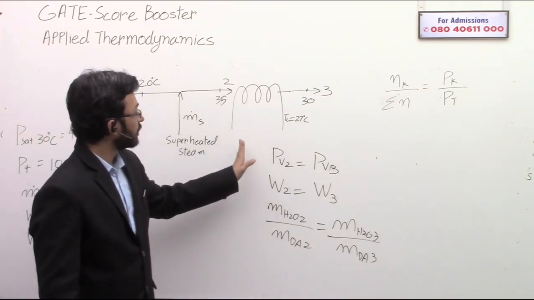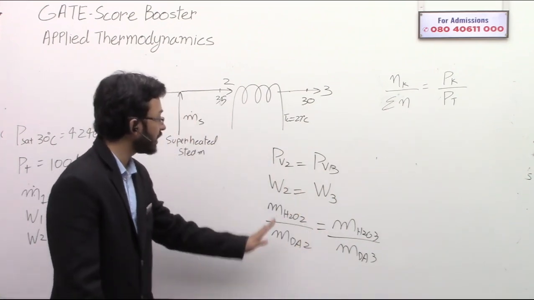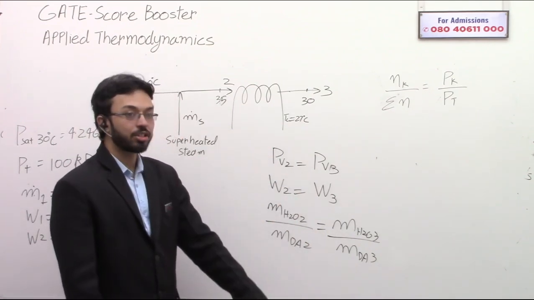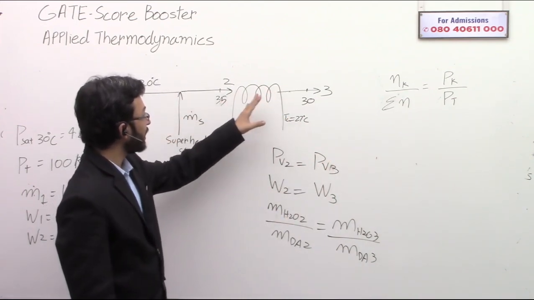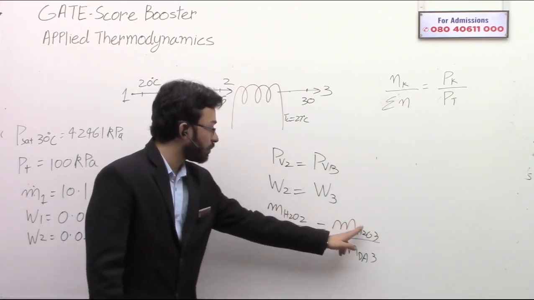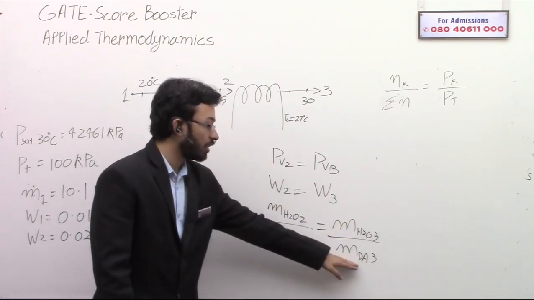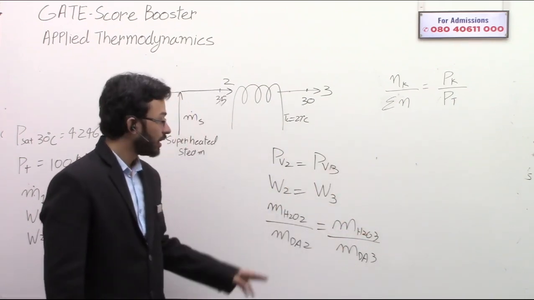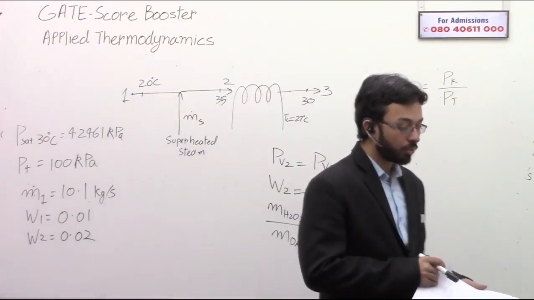So the specific humidity is also going to be a constant. Everything is going to be a constant apart from the temperature. Clear up to this part? Because of isobaric cooling, the pressure is going to be a constant. Since no water vapor mass has been added, the mass of water vapor is also going to be a constant. Mass of dry air is always a constant, and this is W2 and this is W3. So specific humidity is also going to be a constant.